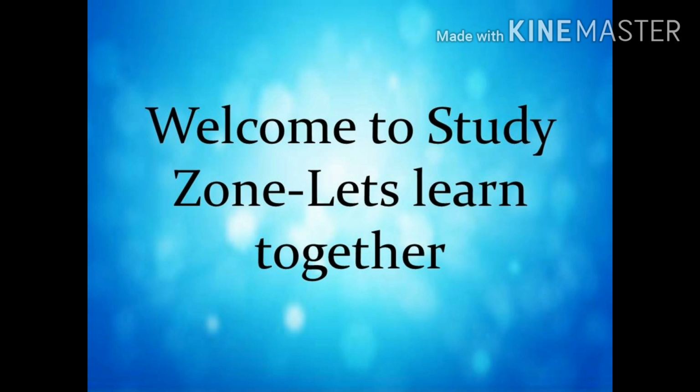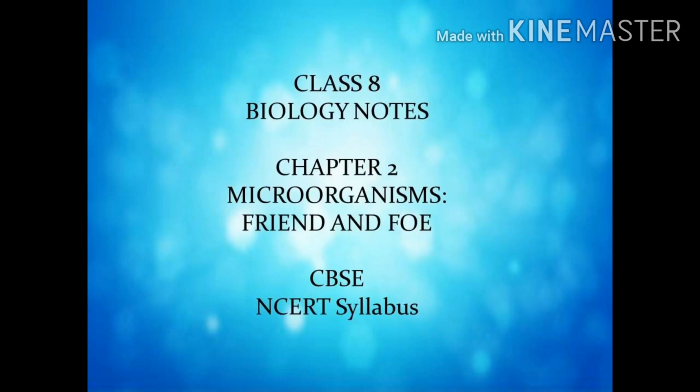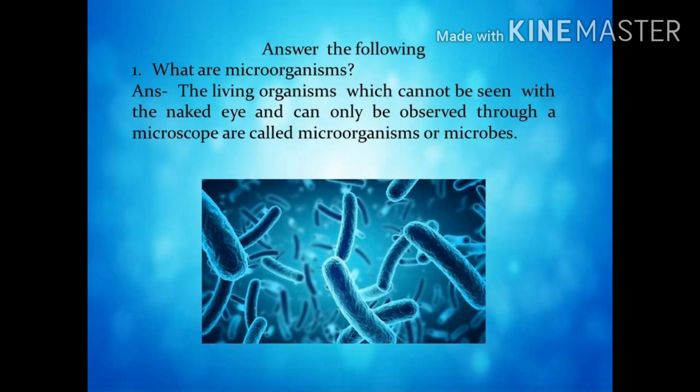Let's learn together. Today in this video I'll be discussing with you some important questions and answers of chapter 2, Microorganisms: Friend and Foe of your NCERT science textbook. So your first question is, what are microorganisms? Answer: the living organisms which cannot be seen with the naked eye and can only be observed through a microscope are called microorganisms or microbes.